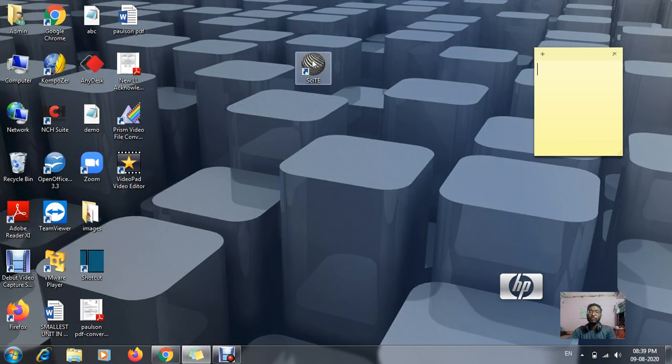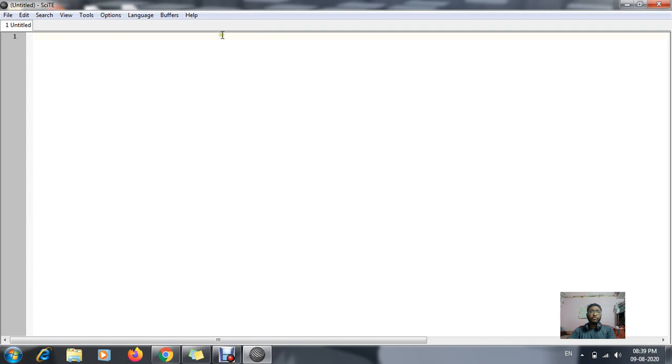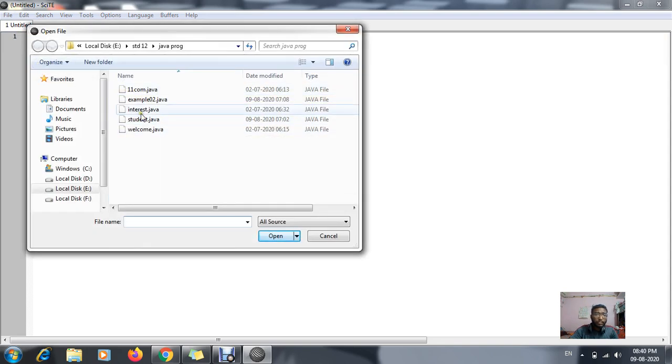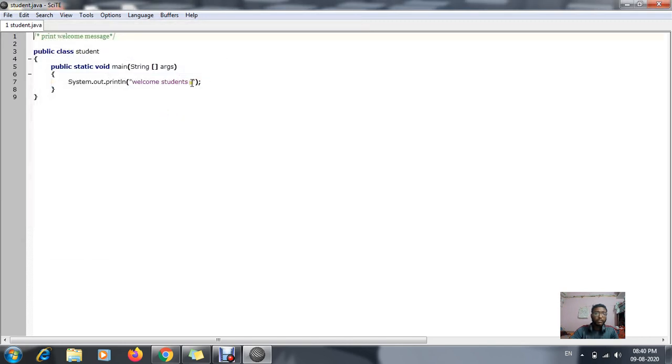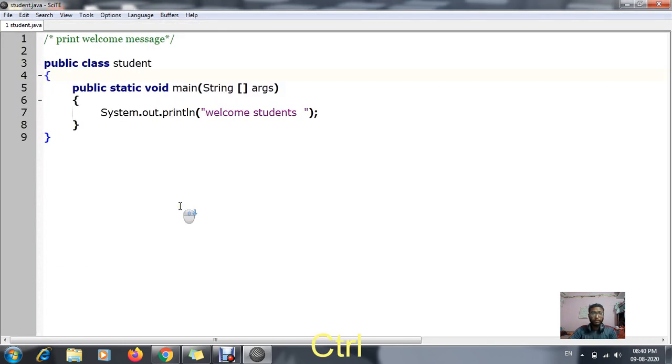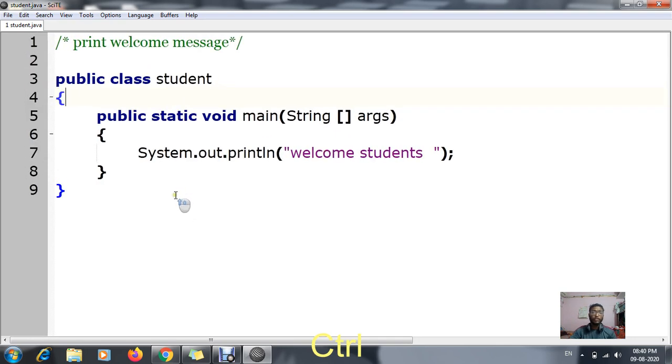Now after downloading, this is your application. After opening, this is your text area where you are going to write the text. In this text area I've already made this first example. As I told you, from today onwards we are going to start with practical work.